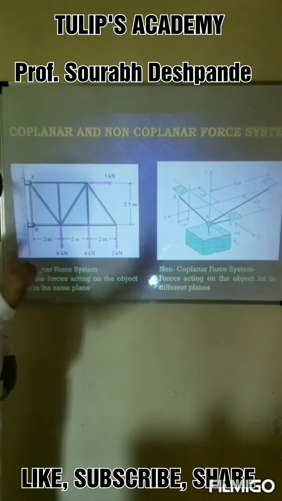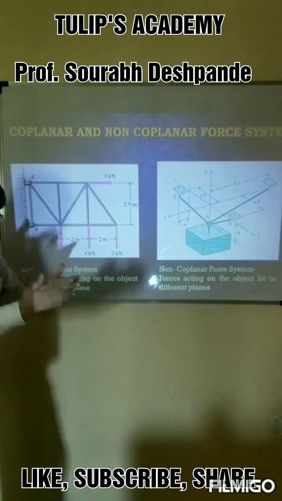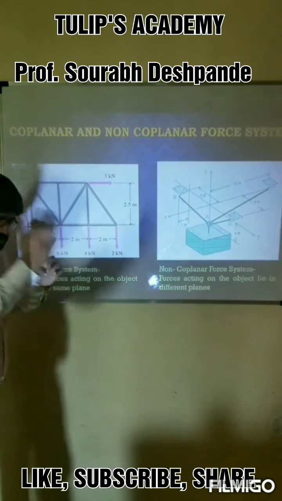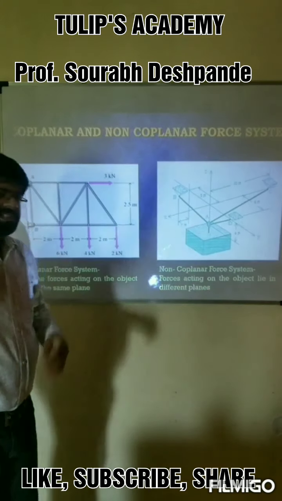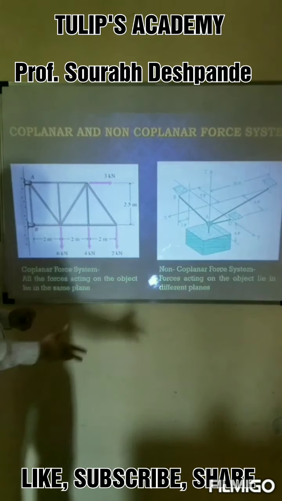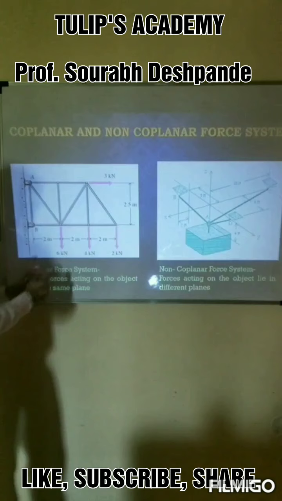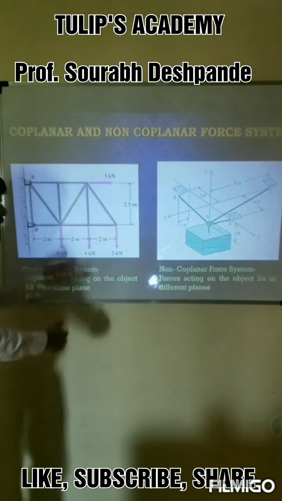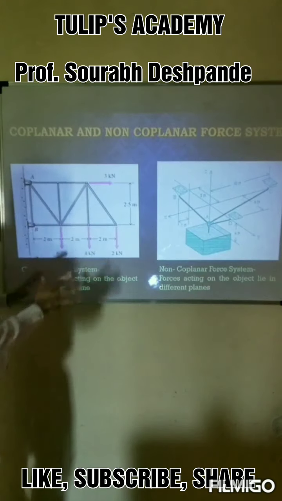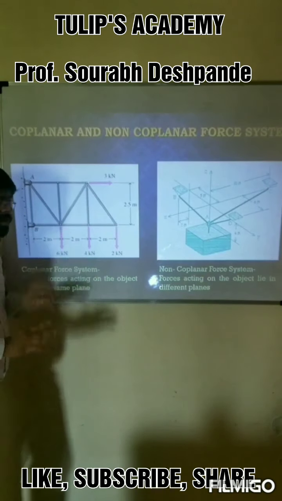Which type of truss is shown? Cantilever truss. Okay. While moving with the syllabus, we will also see the basics of the mains in strength of materials or structural analysis. So this cantilever truss is subjected to forces, and the truss as well as the forces are lying in the same plane. Let me call the plane the XY plane. So it is a coplanar system of forces.